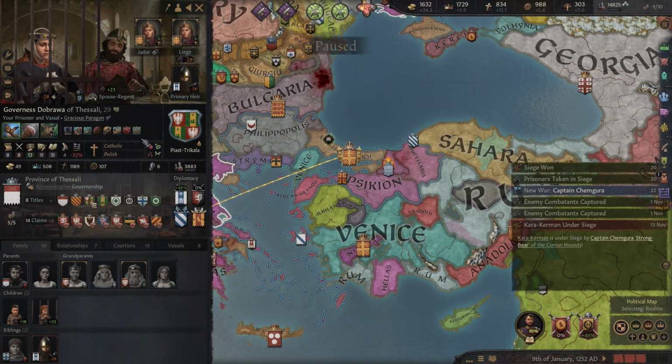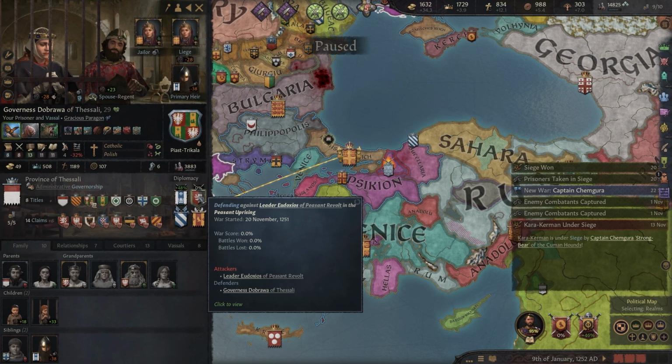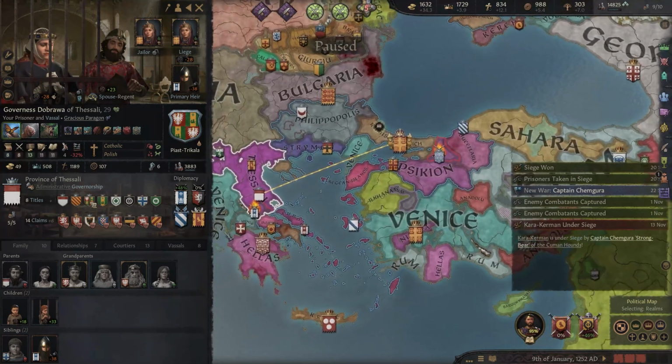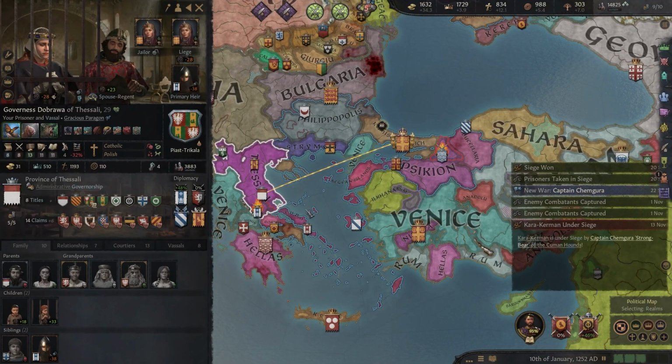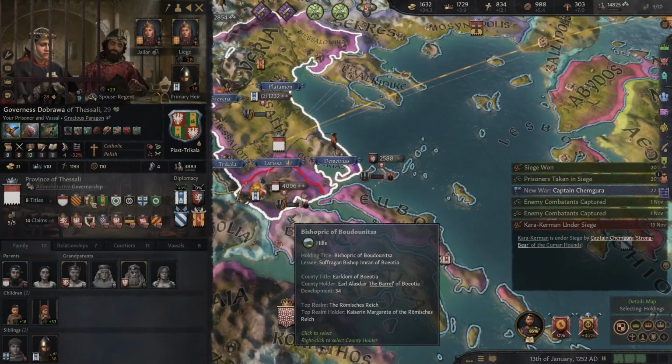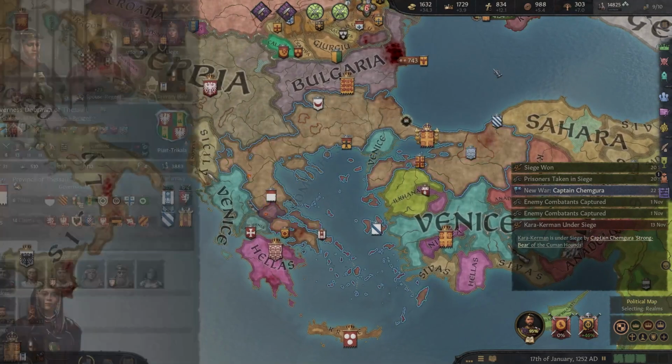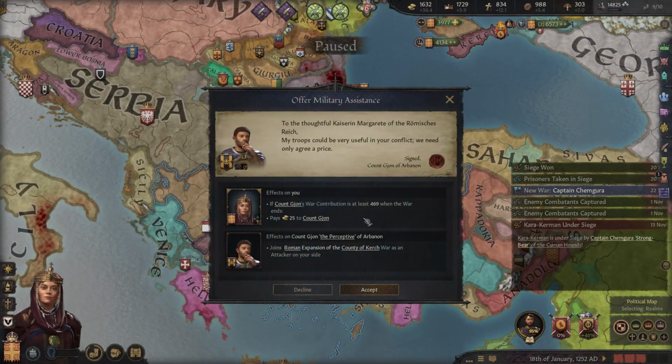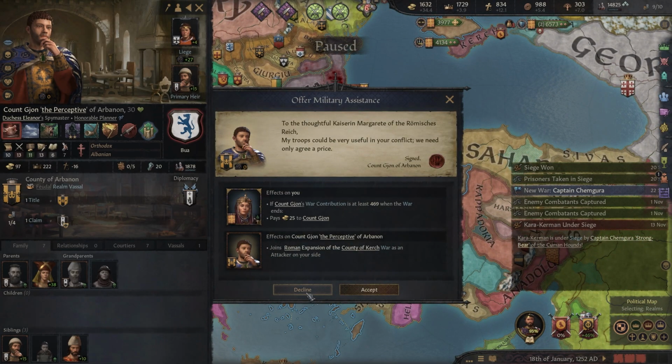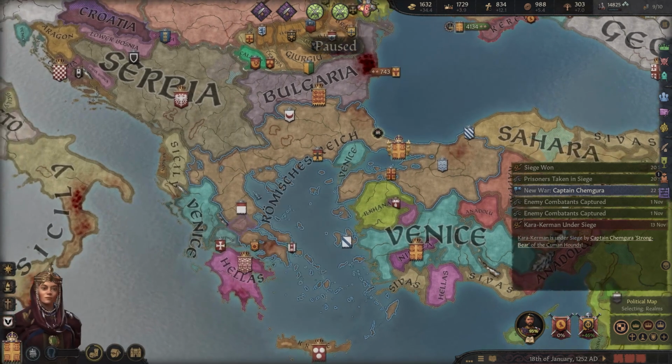Duchess de Brava. What's this war she's facing? The leader... Oh no, there's a peasant uprising. Well, we don't really want that, do we? Her troops seem to have that well in hand anyways. Who's this guy? No, we don't need your troops in our conflict. You know what? It's nice.